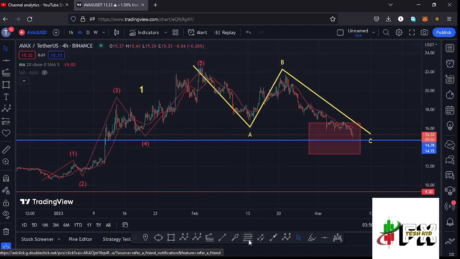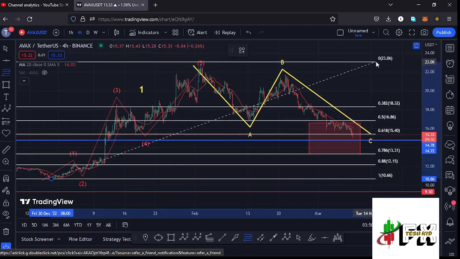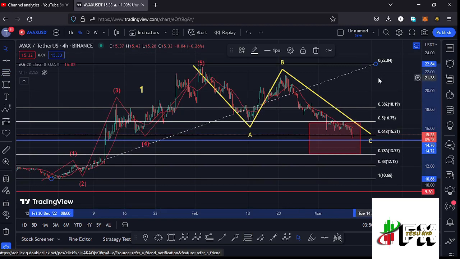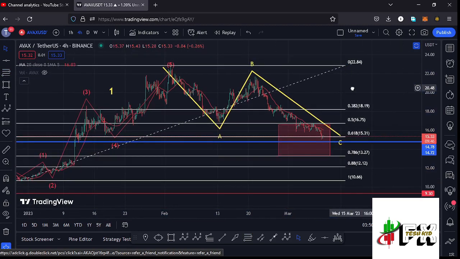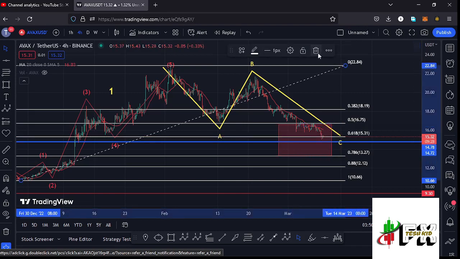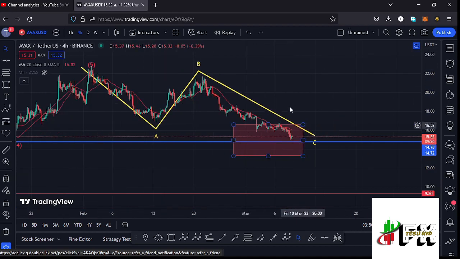And using the Fibonacci's, connecting them from the low of the first wave down there to the high of that wave 1, that gives me a minimum target area to the lower side in the formation of that wave 2 between the fib level 0.5 and the fib level 0.78, which is a target area that lies between the $16.75 mark and the $13.27 mark, which I have marked here on the chart using this red target area. And it is within this red target area down here that I'm expecting to see the low for this second wave to the lower side.